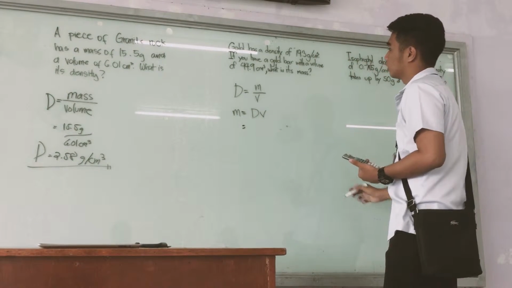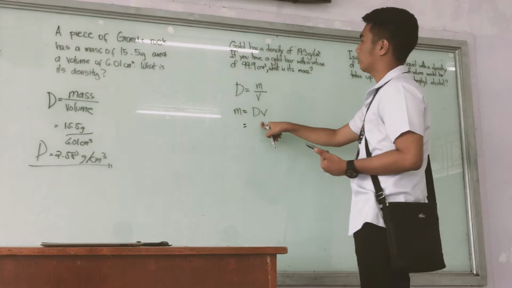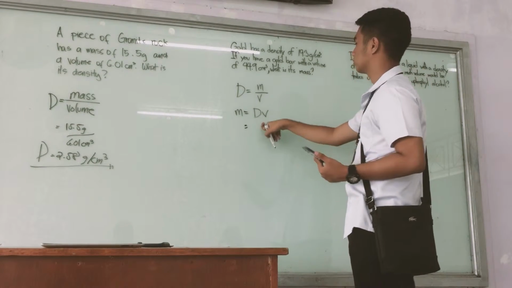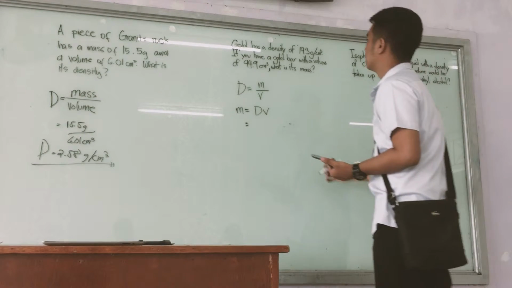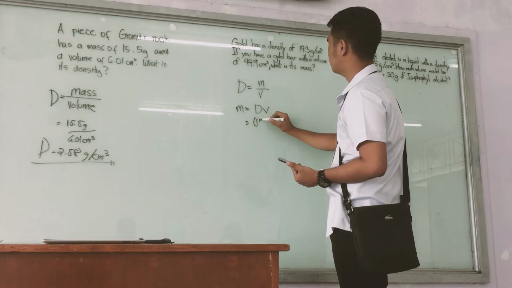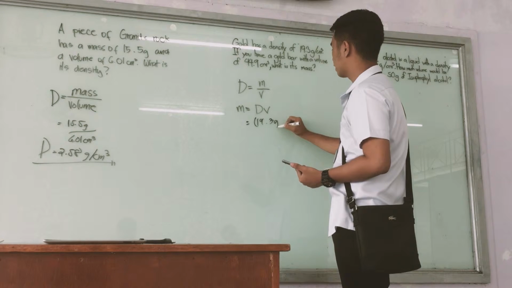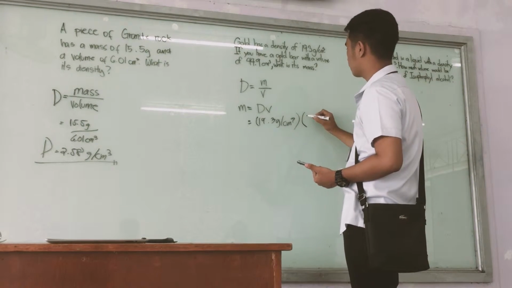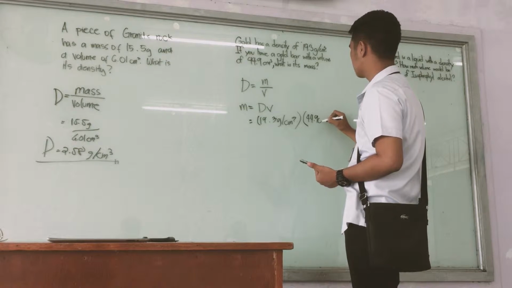Next, we are now ready to input all the given density and the volume. The density is 19.3 grams per cubic centimeter and the volume is 44.9.